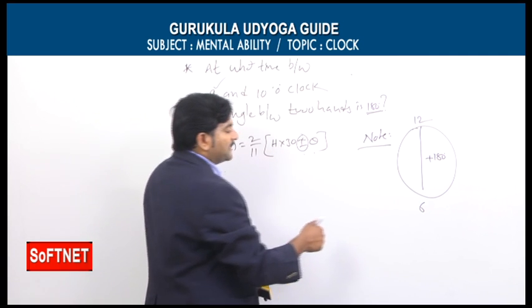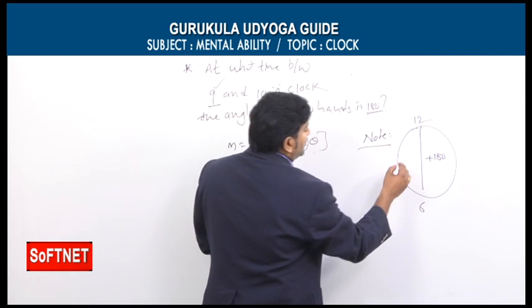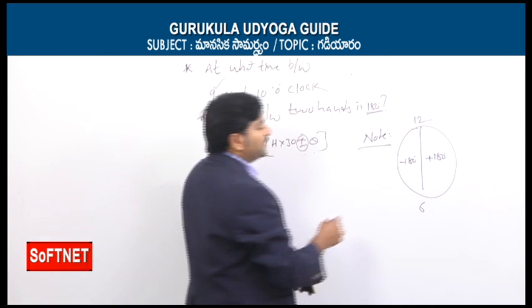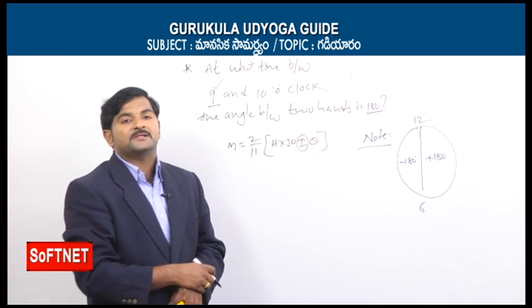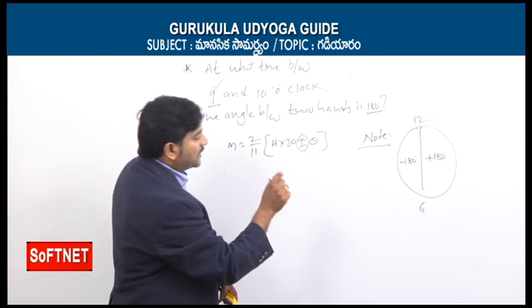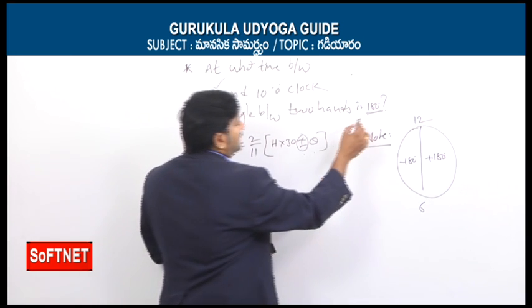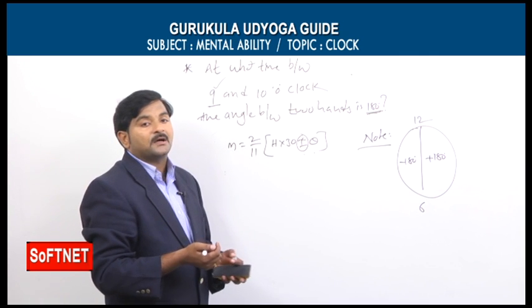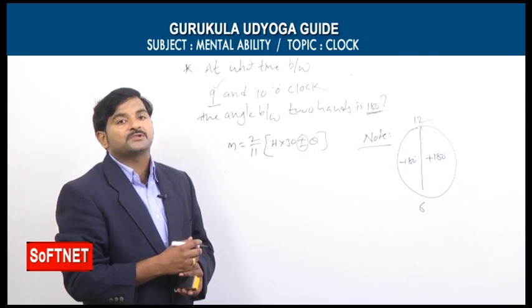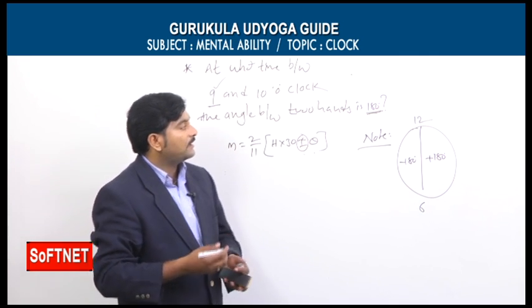And if the given time lies between 6 o'clock to 12 o'clock, we need to take theta is equal to minus 180 degrees. By using this small note, we can solve all types of questions related to 180 degrees, or two hands on the same straight line but opposite in direction.